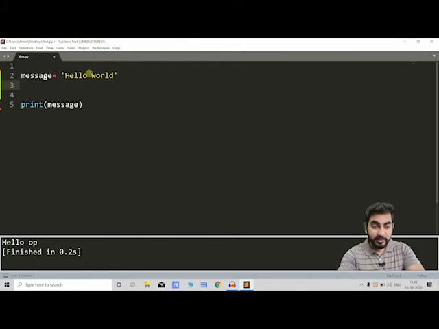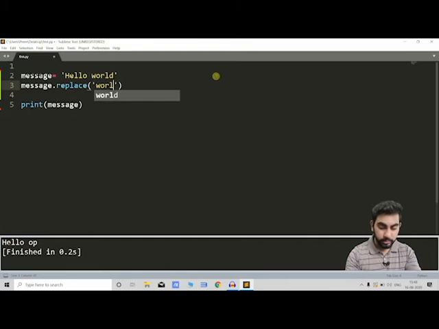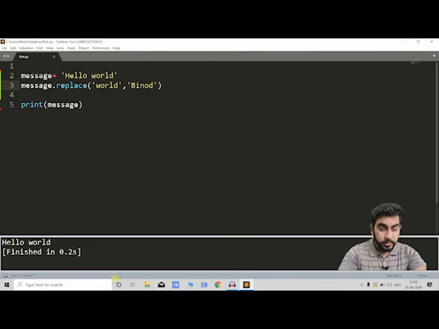And if you want to replace something, like you want to replace world with something else, there is a different function named replace, and let's just write message dot replace, and it takes two arguments. The first argument is what you want to replace, like I want to replace world with, the other argument is what you want to replace it with, ठीक है. तो यहाँ पे binod डाल देते हैं, then we will run it, and this will not work, this will give the same output because